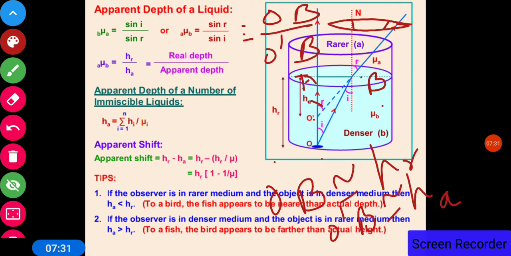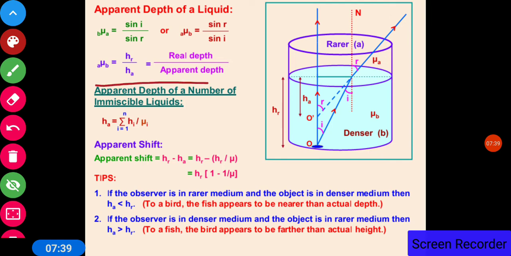So when you put these values in this relation, you will get mu of B with respect to A is equal to real depth upon apparent depth. So this is the relationship: the mu of the denser medium in which the object is kept is equal to the real depth upon apparent depth.